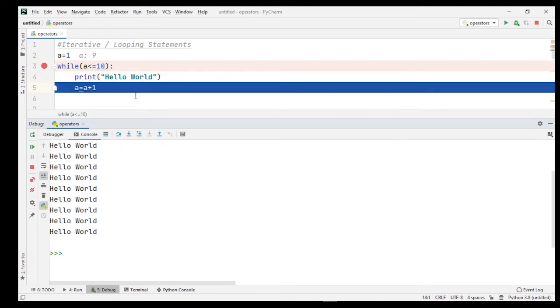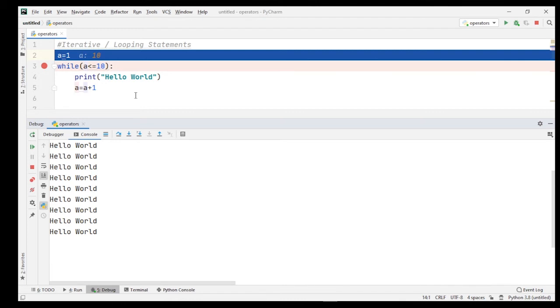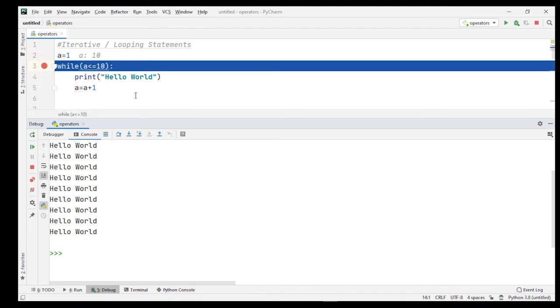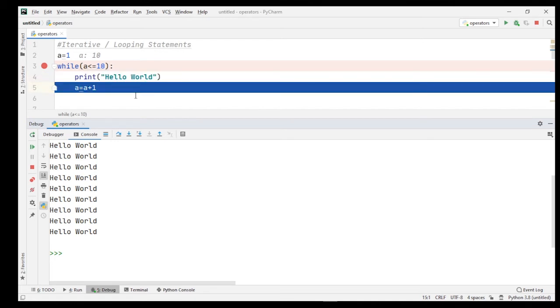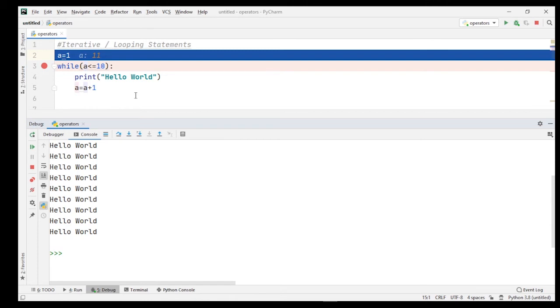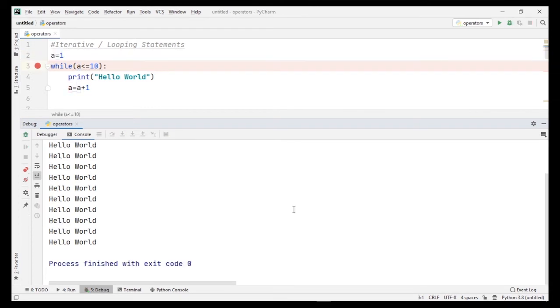And a is equal to a plus 1, now the value of a is equal to 10, and 10 is also less than or equal to 10, so it prints hello world, means one more time hello world prints on screen. And as soon as the value of a reaches 11, you can see the controller move out of the while loop and our program executes completely.